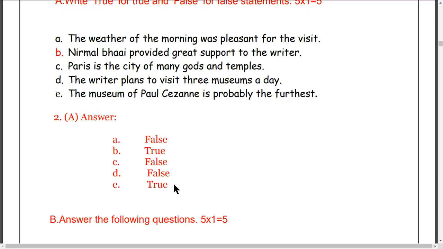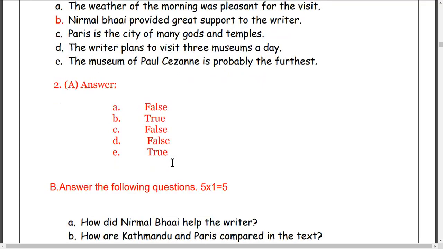Question C: Paris is the city of many gods and temples. That is not correct. C is false. This is F-A-L-S-E, false. Question D: the writer plans to visit 3 museums a day. No, only 2 museums a day. It is false, and you get another mark. Question E: the museum of Paul Cézanne is probably the farthest. It's true, write true, and you get another 1 mark.